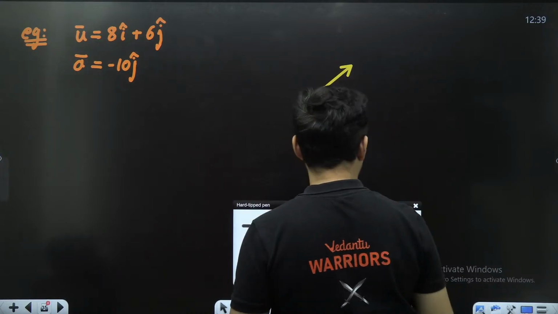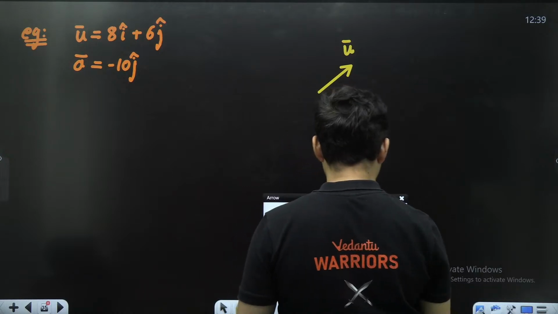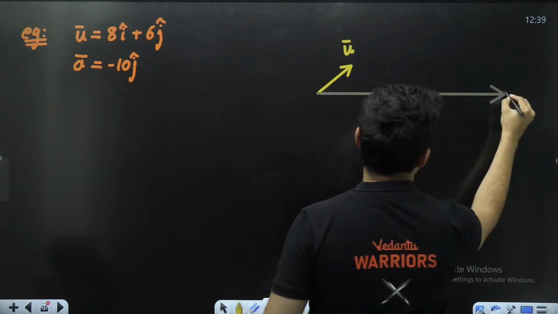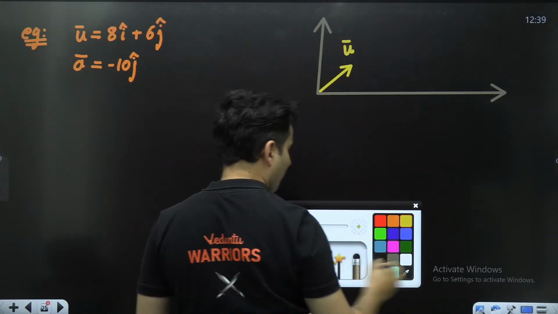This is the initial velocity, something i cap, something j cap, and obviously this will be the x-axis and this would be the y-axis.